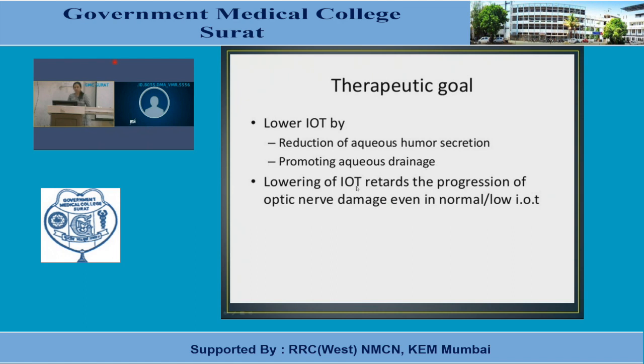Another thing is that lowering of intraocular tension retards progression of optic nerve damage even in normal and low intraocular tension. That's why, whether IOT is raised or not, in case of glaucoma we need to reduce the intraocular tension, so that we can prevent the progression of optic nerve damage and blindness.